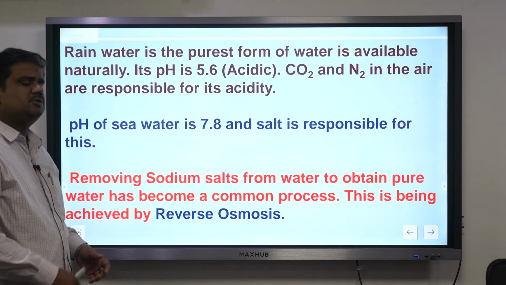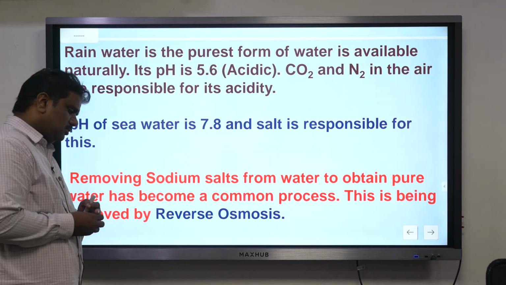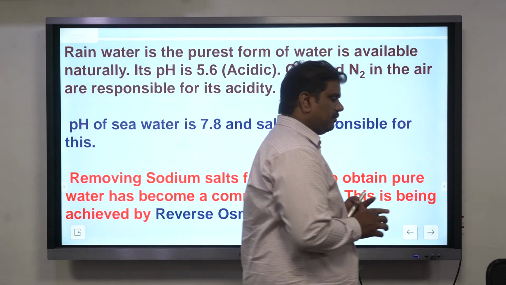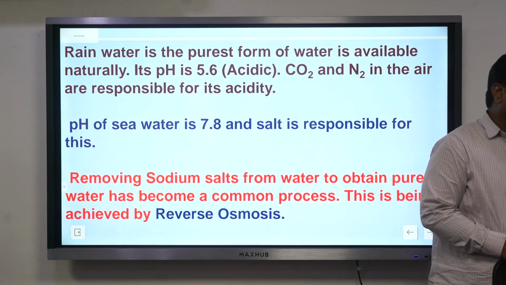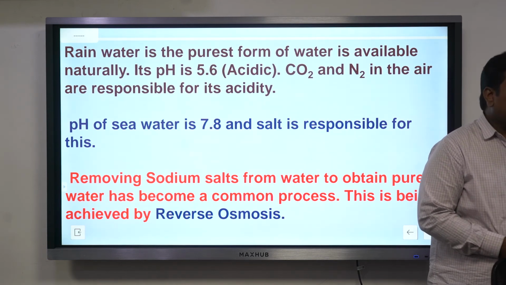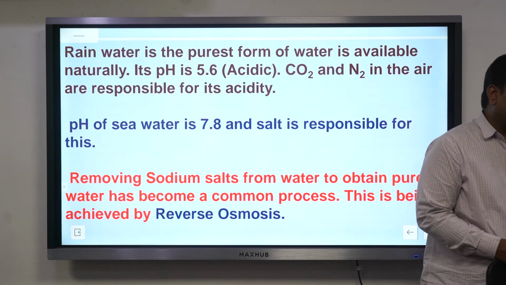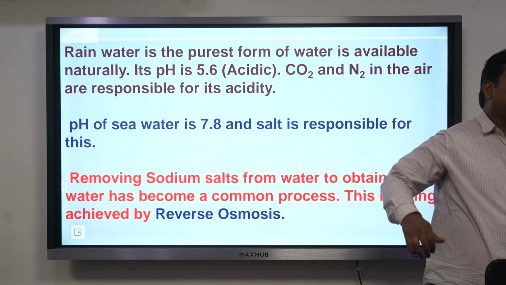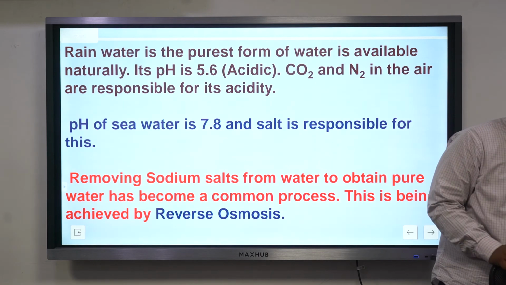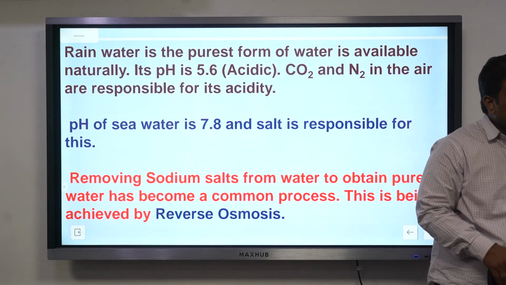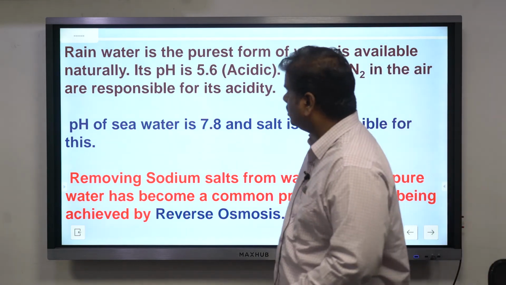Now this particular thing, reverse osmosis. The last time when the Israeli Prime Minister, Benjamin Netanyahu, visited India, maybe around 2018 or so, remember that? He gave a unit for purification of water. That particular machine works on one fundamental principle which we call reverse osmosis. It is used for converting seawater to drinking water.